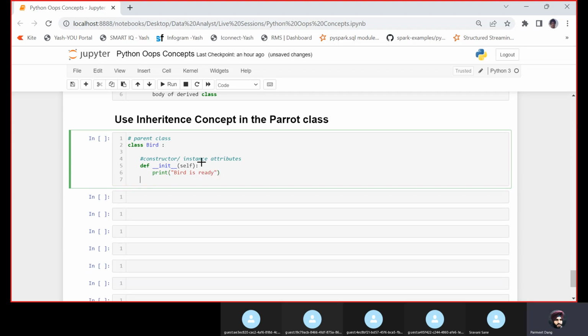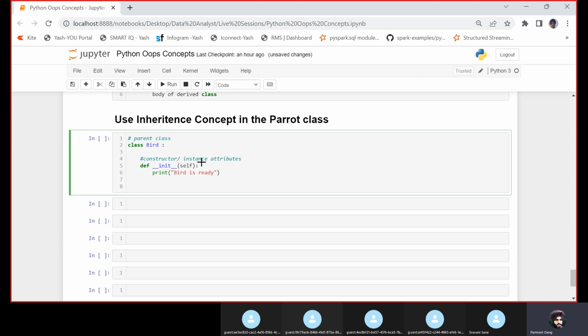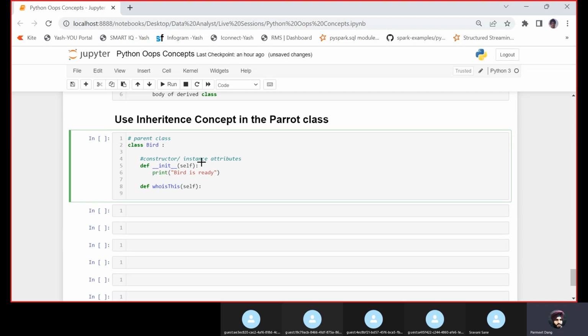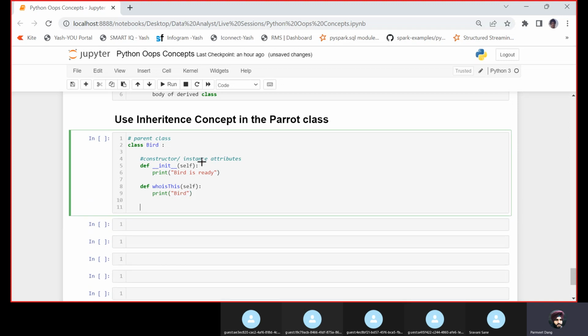Now I am defining another method, who is this. Is it a bird or what? So let us print bird. What is the species name?